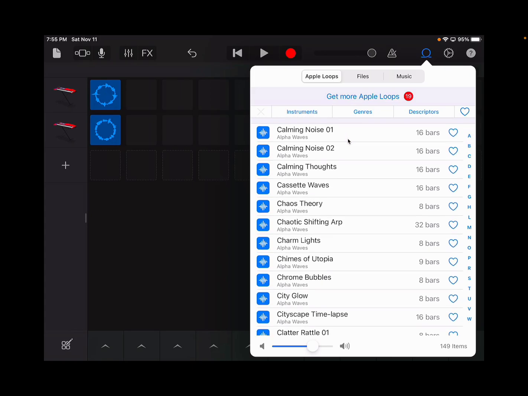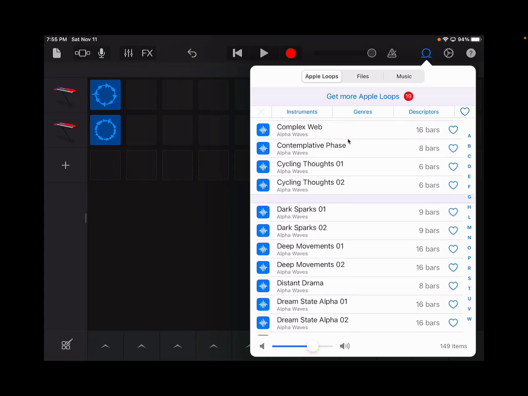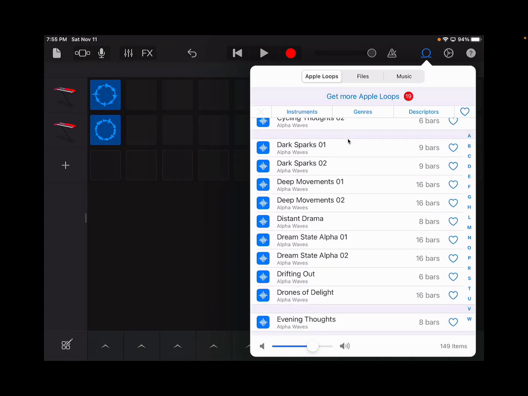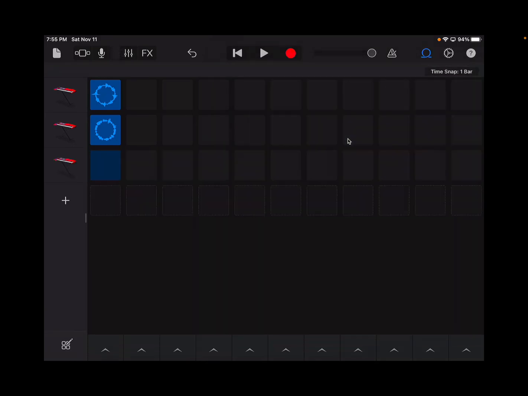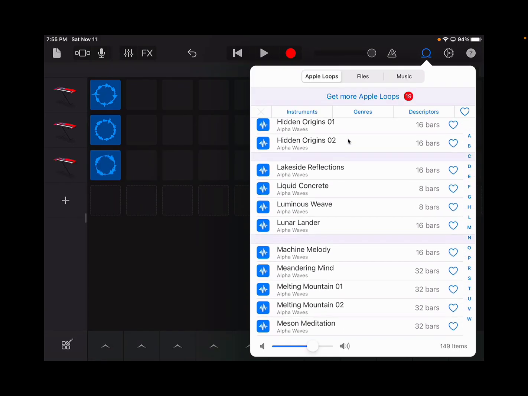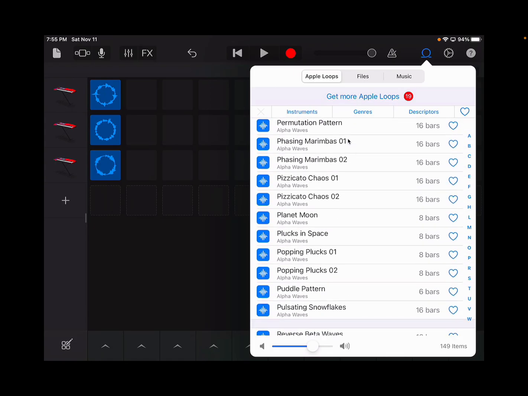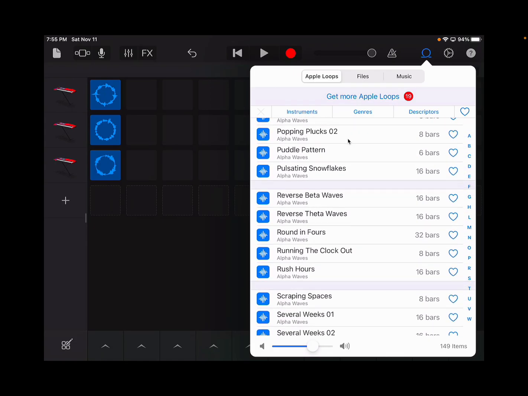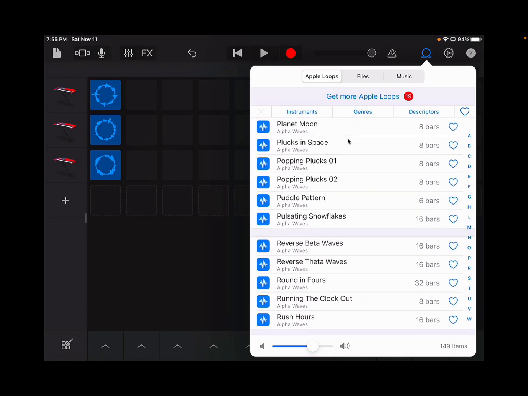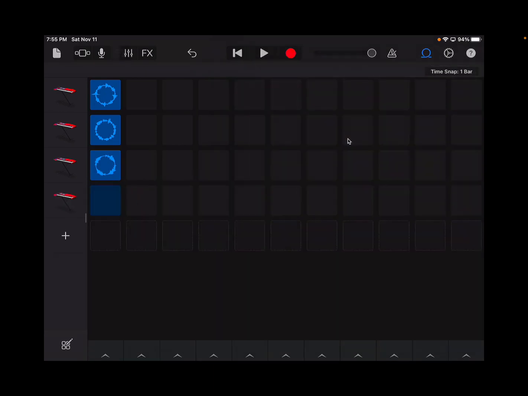Maybe find something if there's any sort of a drum sort of a thing. Dark Sparks, that should be fun. Let's see what that sounds like. It looks like they're all Alchemy synths, so all some kind of keyboard. Reverse beta waves, popping plucks. Okay, so let's check out some of these just for fun.